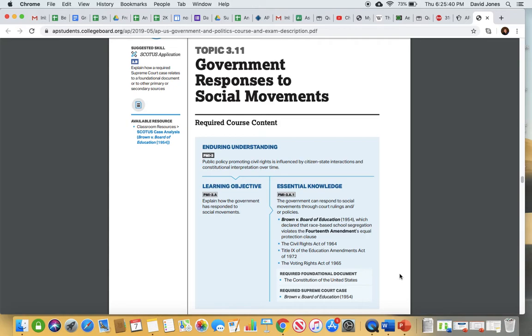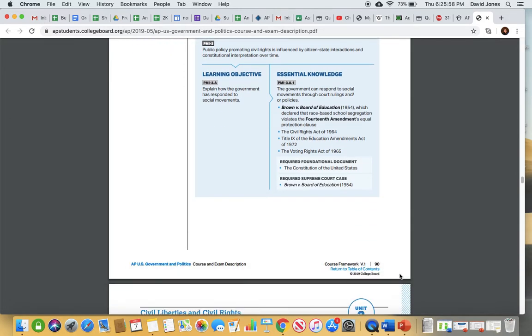So in 1965, the Voting Rights Act said, okay, you got to stop all this stuff altogether. So obviously the 24th Amendment is going to ban poll taxes, but we're going to get the restriction of literacy tests that are going to come from the Voting Rights Act as well. So these were all, again, government responses to social movements. The public was clamoring for something, and government responded.